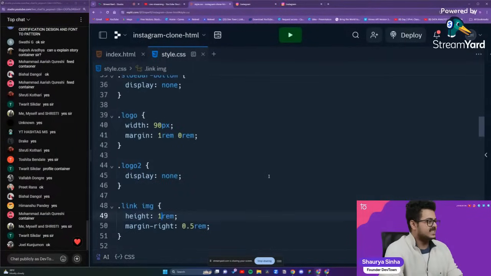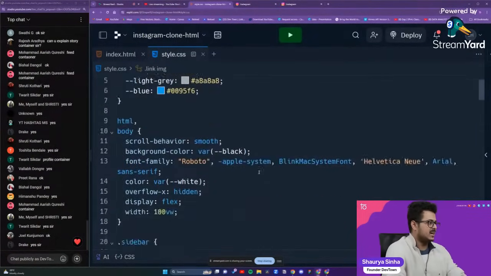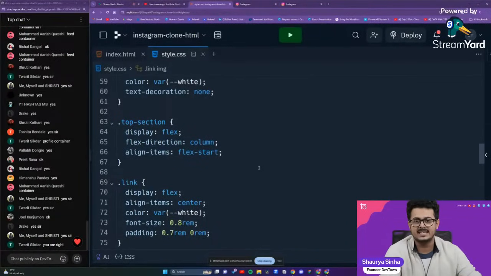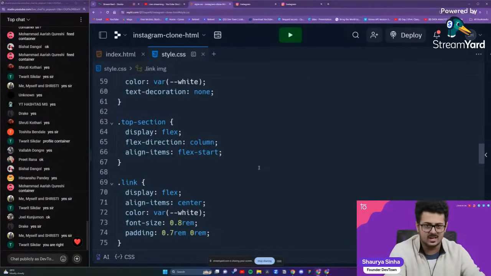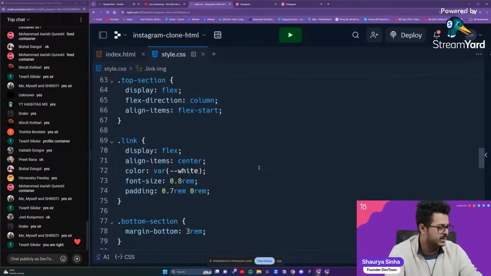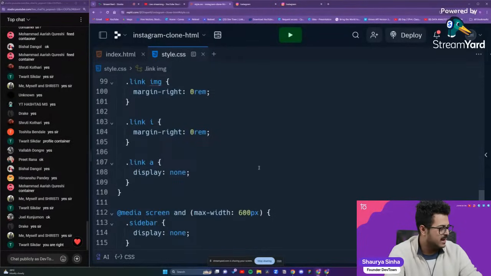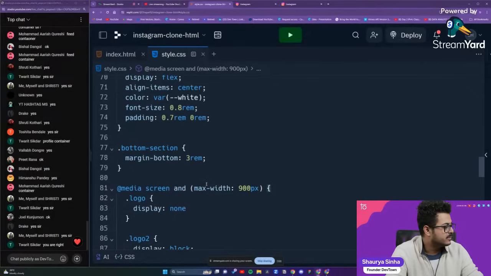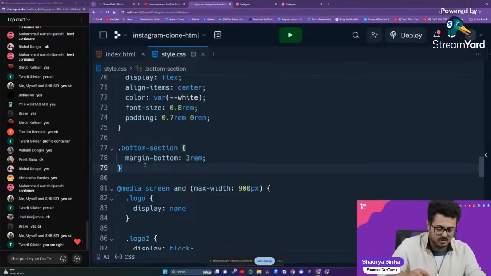Now all the CSS will actually be going in the normal section itself. It does not need to be changed when it is in the 900 or 600 pixels. It is not related to that, except for our profile section, so we'll put that at a later point of time. Right now, we'll just mark it as a normal thing itself. So we'll start from right over here, that is 900 pixels. Okay, yeah. So we'll start writing our code right over here itself, guys.